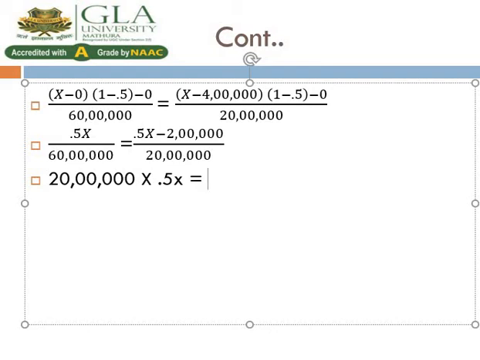Equal to 30 lakh X minus 2 lakh into 60 lakh. So 1 crore 20 lakh.